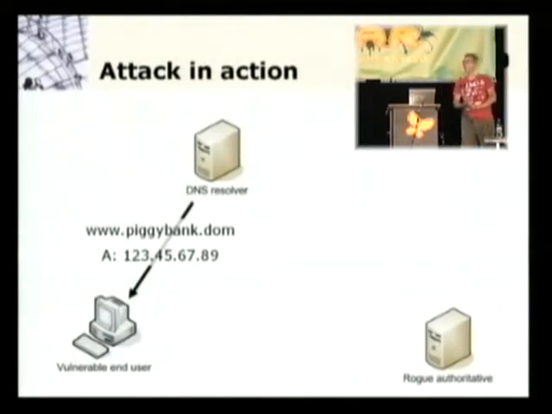And the worst part is the end user can't tell the difference. He can't tell that he's been given a wrong answer because it looks completely valid. It comes from the cache, it comes from its ISP resolver, it's completely trusted, it's all fine and dandy. And what could possibly happen is that the attacker would copy the site of the bank and only, for instance, replace the link which goes to the login page for internet banking. Now that is a really nasty attack.